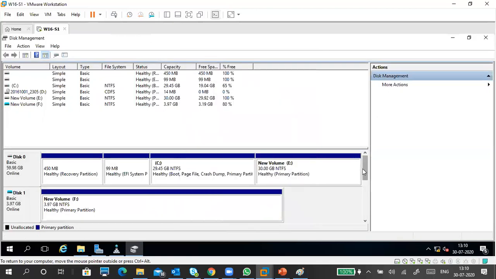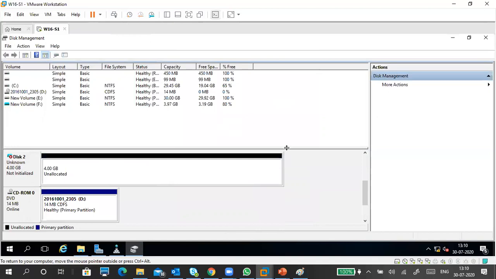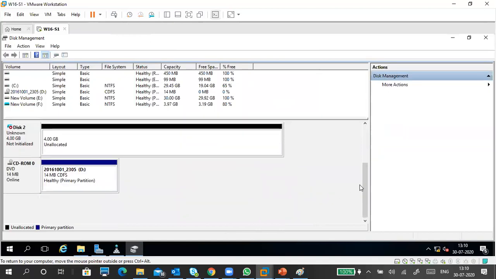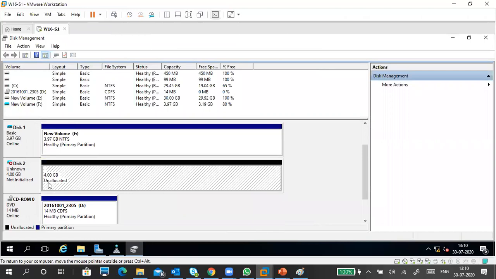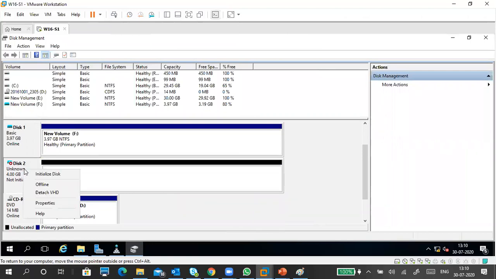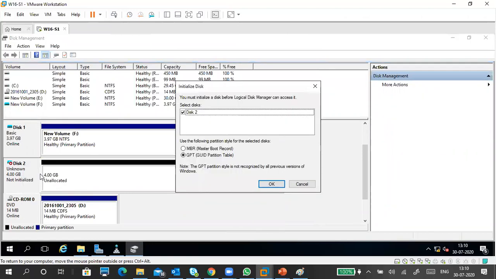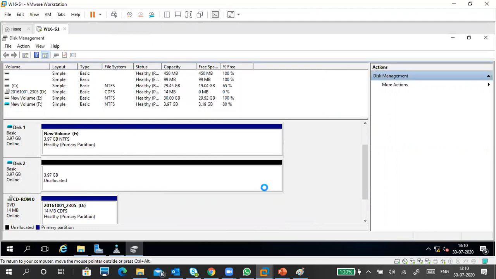Now I created a disk, and now this is my dynamic disk. Here 4 GB disk I created, and now initialize the disk. Okay, GPT, no problem, same thing.